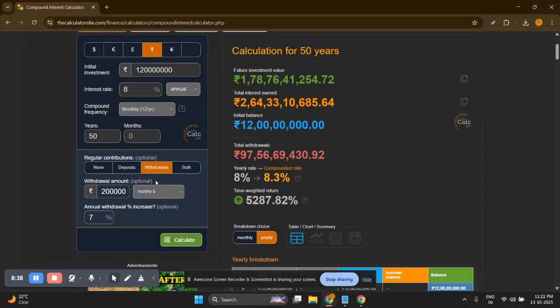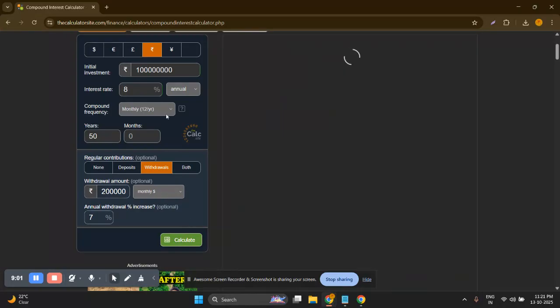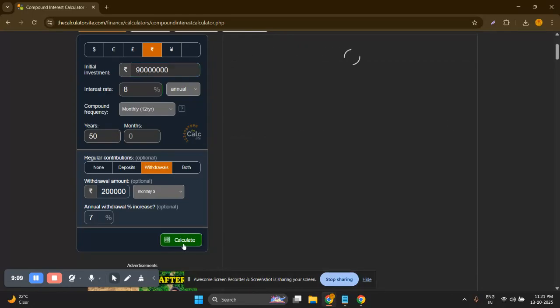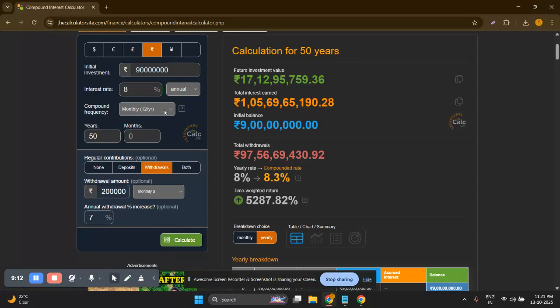And now you can see that if you increase your withdrawal with 7%, you will manage to secure 178 crore 76 lakhs 41,254. If you manage to gather the corpus of 12 crore, I think we have reduced the percentage, so I think the 10 will also be enough here. Yeah, 10 is enough. And if I reduce it further, 9 crore is also enough, but not the 8 crore, I think so.